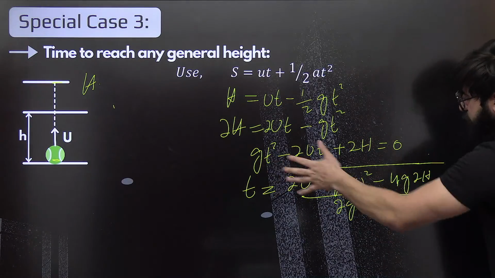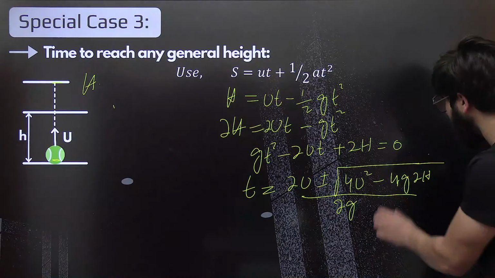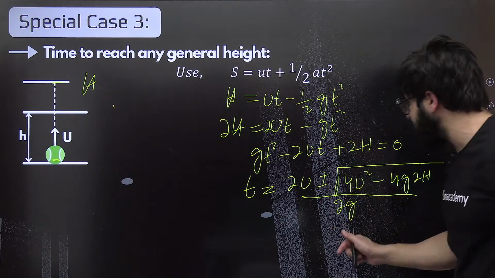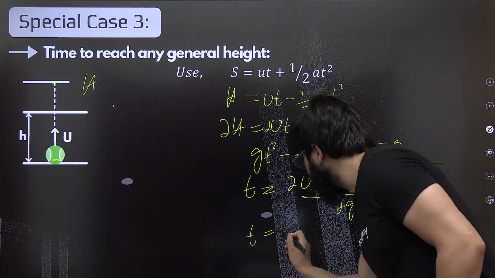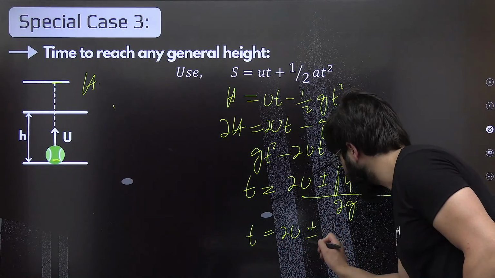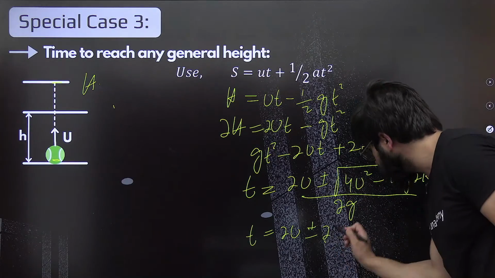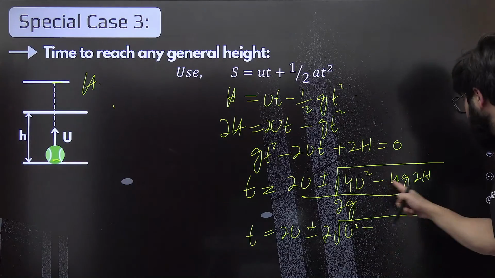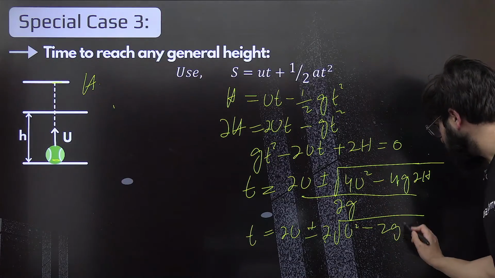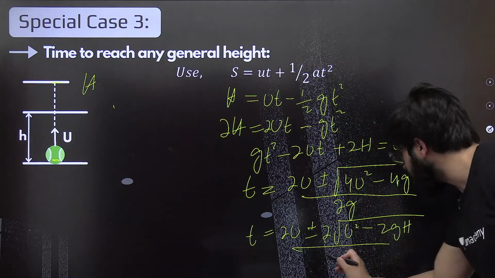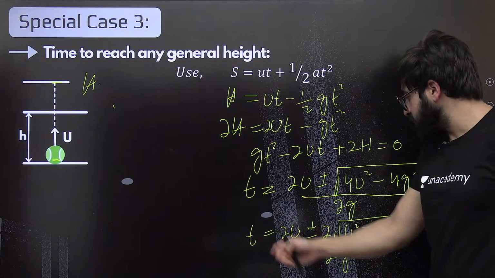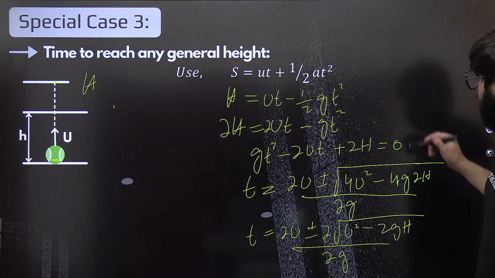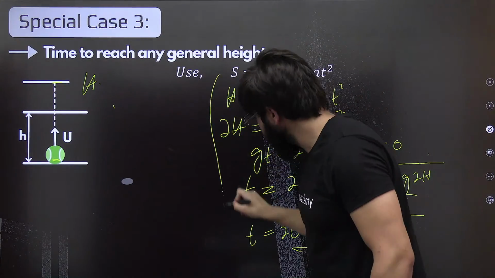So first of all, you take this 4 as common and take it out. When we take the 4 from this one, root of 4 is nothing but 2, so we can definitely take it out. So it will be T is equal to 2u plus minus 2 times root of u square minus 2gh, and over here it will be 2g. So we can definitely take this 2 common again and cancel with this 2, this 2. Finally, what we're gonna get over here is, I'll just write it over here.